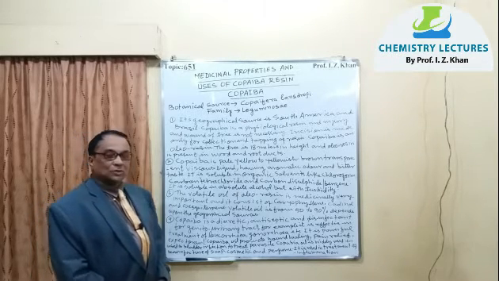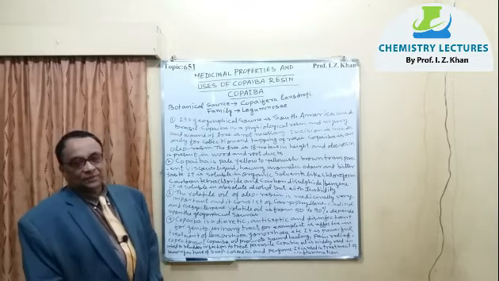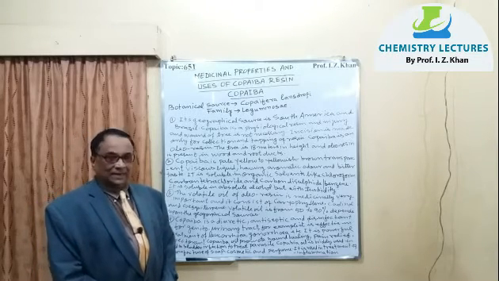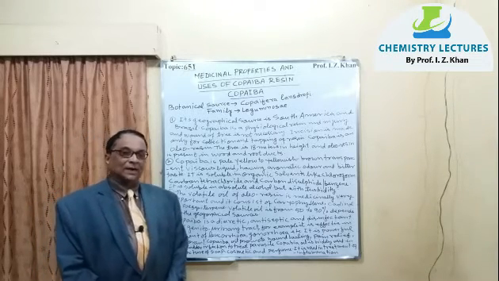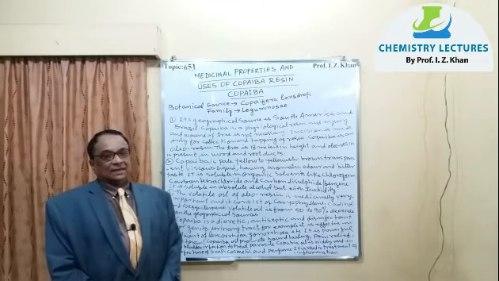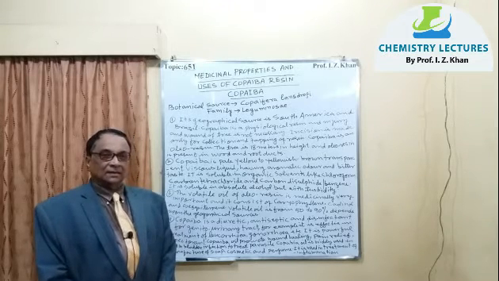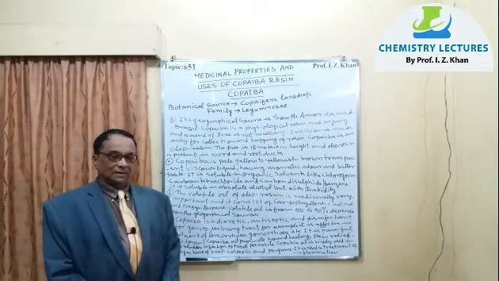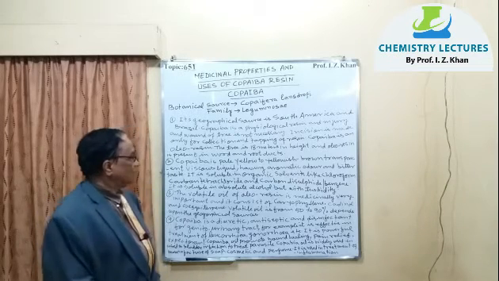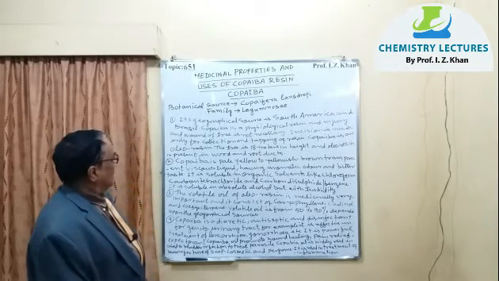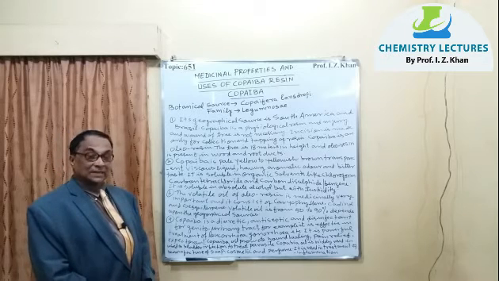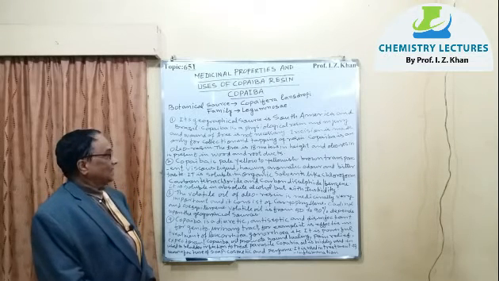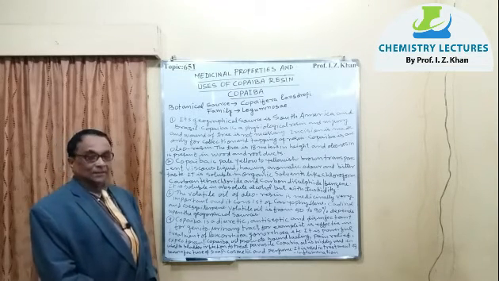Copaiba is a physiological resin, because physiological resin means it doesn't require any cutting or incision to get the resin, and cutting or incision is done just to collect the resin. That's why it is a physiological resin, and the tree is almost 18 meters in height.